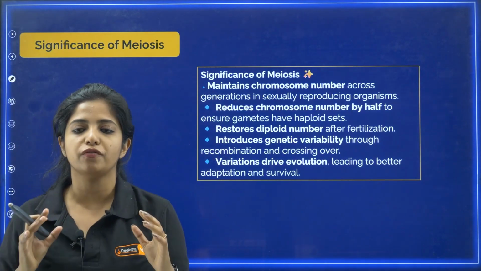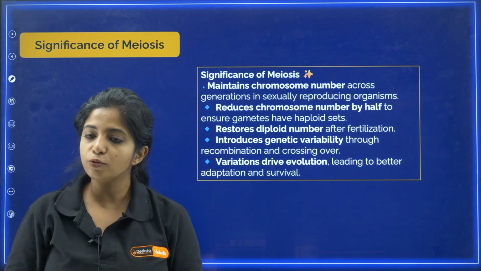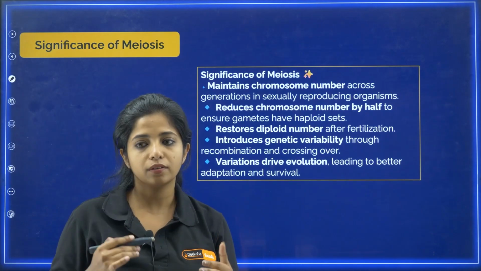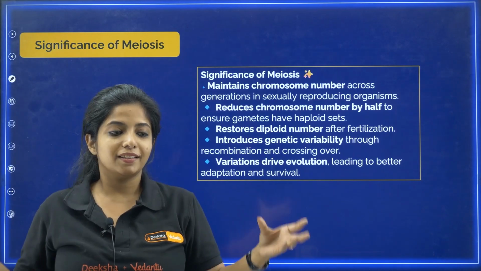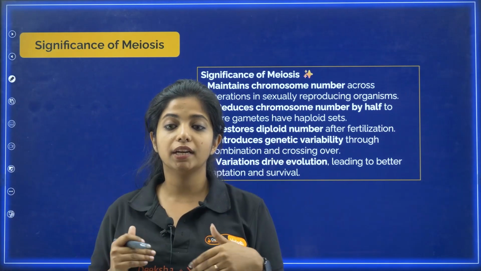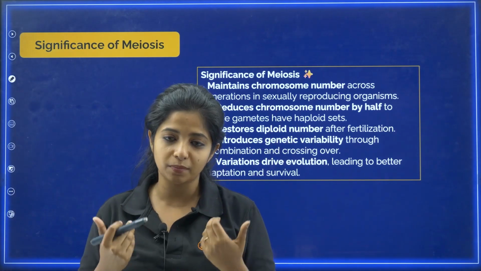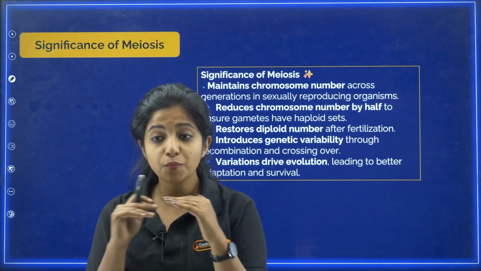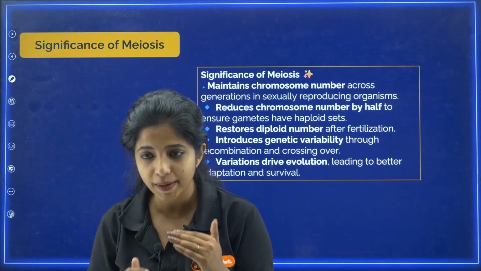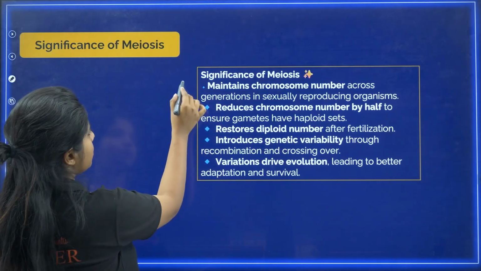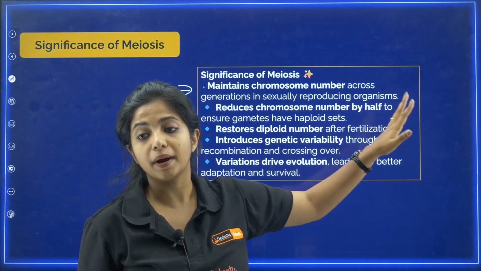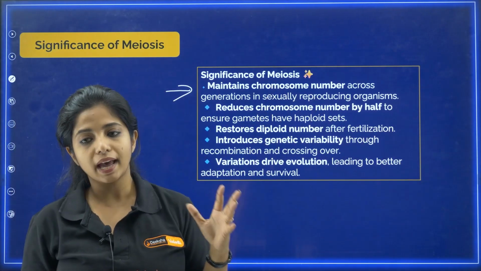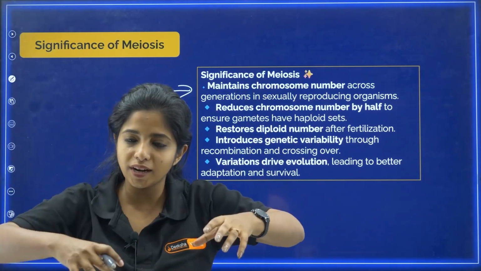What is the use of meiosis? It maintains the chromosome number across generation in sexually reproducing organisms, my dear children. If halving is not done, what will happen? For example, I get 46, I get 92 number of chromosomes in my cell. I do not need that. So I have to maintain this balance. The chromosome number should be maintained, and that is done with the help of what? Meiosis. Now, it reduces chromosome number by half to ensure gametes have what? Haploid sets. It restores diploid number after fertilization.